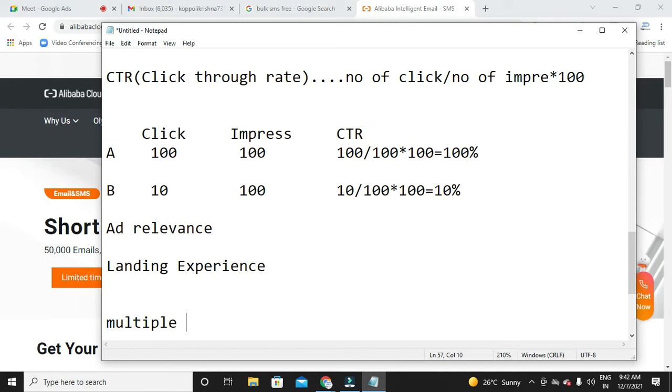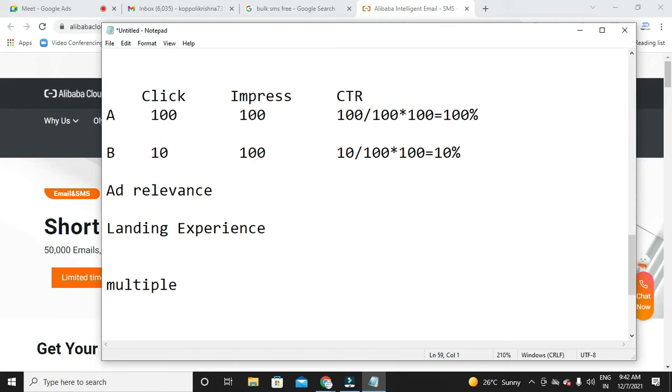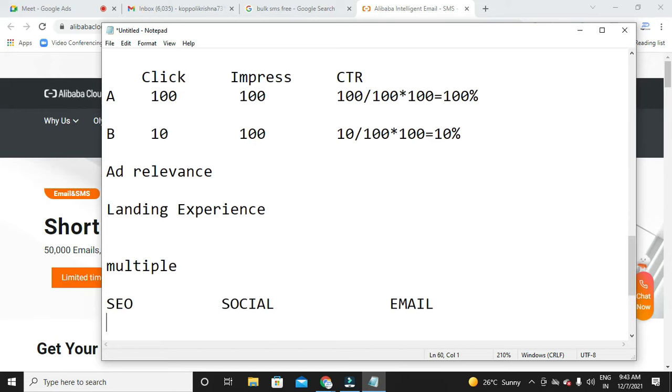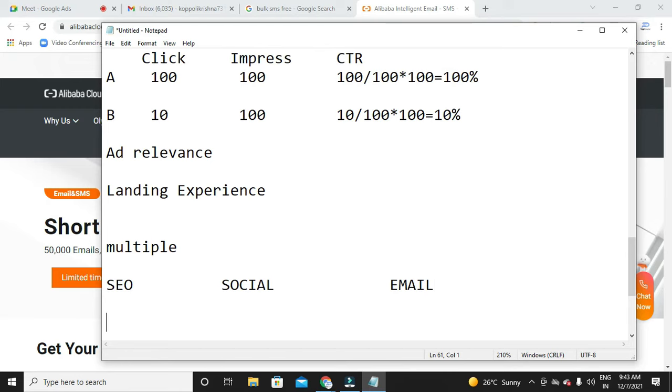You will have a chance of grouping your keywords, right? So now let's say for my business, I will be creating three ad groups: one is SEO, one is social media, and one is email marketing. So now what I can do is insert exact keywords under these ad groups. Under the SEO ad group, I'll insert only SEO keywords. Under the social media ad group, only social media keywords. Under the email marketing ad group, only email marketing keywords.